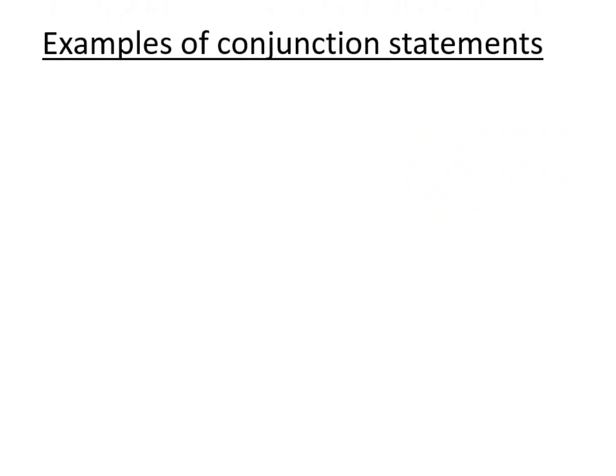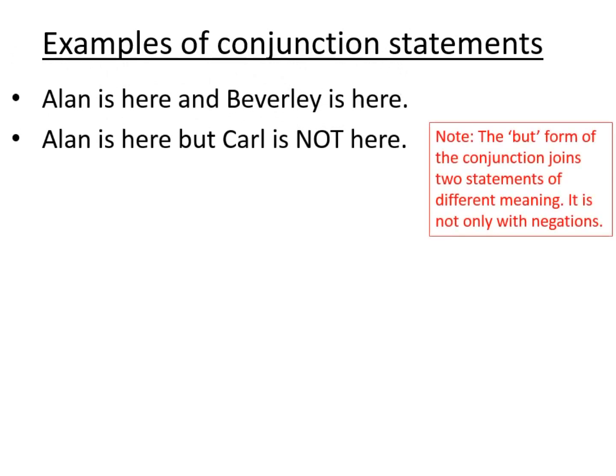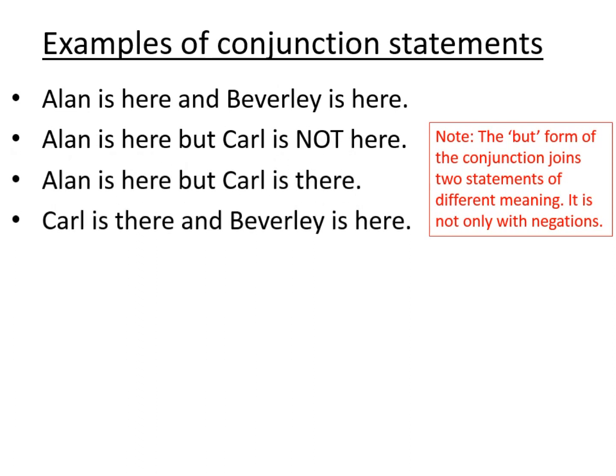So now how about some conjunction statements? Alan is here and Beverly is here. Or possibly Alan is here but Carl is not here. So the but form of the conjunction joins statements of different meanings, but it's not only for use with negations. Let's see, for example, Alan is here but Carl is there. And we could also say Carl is there and Beverly is here.